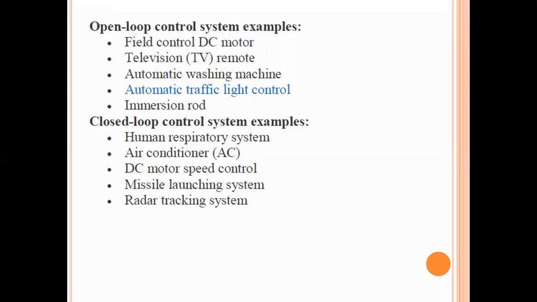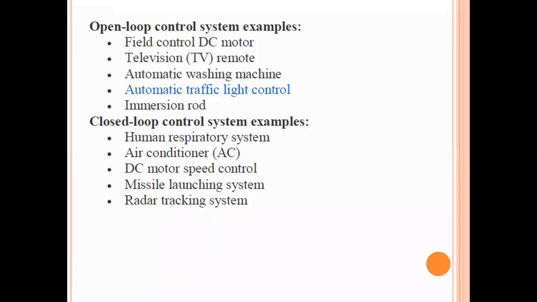For each and every second, the tracking system automatically calculates the position of the object. If we launch the missile, that missile will track each and every second so that it can hit the object properly and accurately. So this is also a best example for the closed loop control system. And next one, the radar tracking system. So the radar tracking system also we can use to track objects.